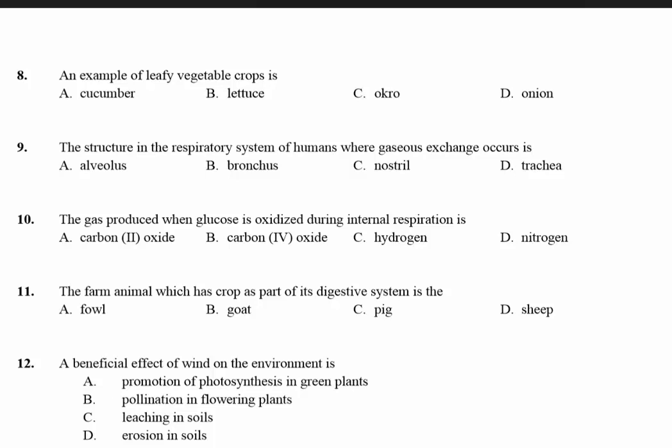11. The farm animal which has crop as part of its digestive system is fowl. All birds have crops. That is where, whenever they swallow the food, it's stored temporarily before it is digested. Question 12. The beneficial effect of wind on the environment is pollination in flowering plants. The answer is B.